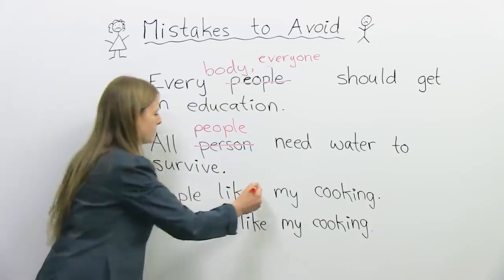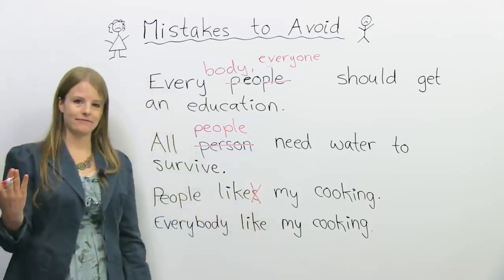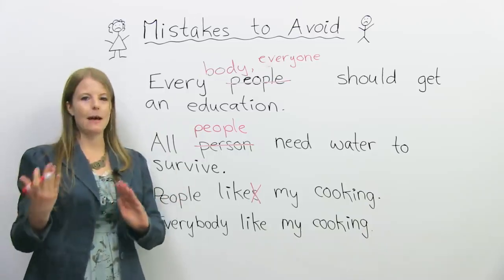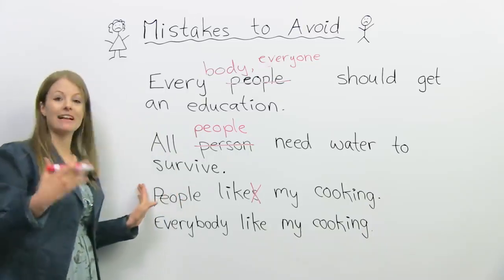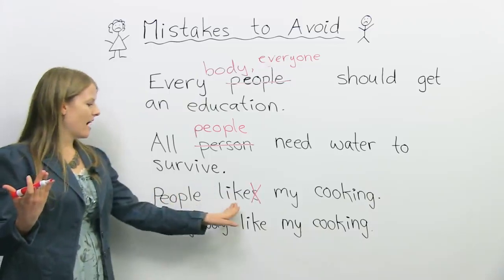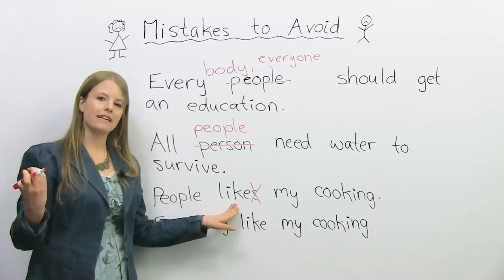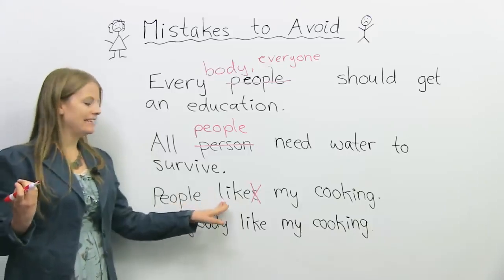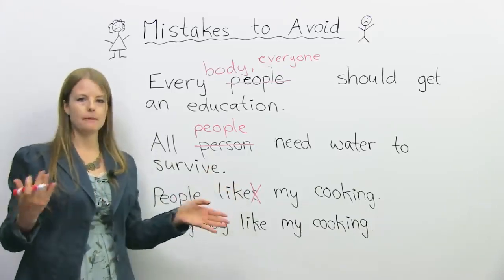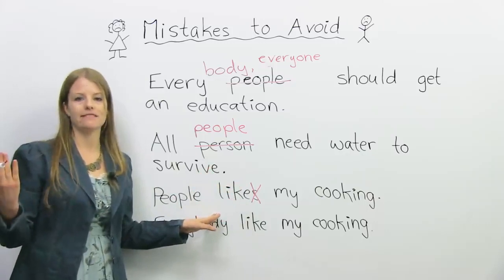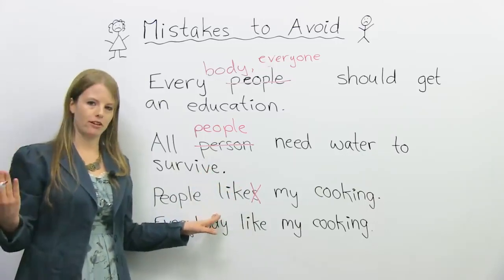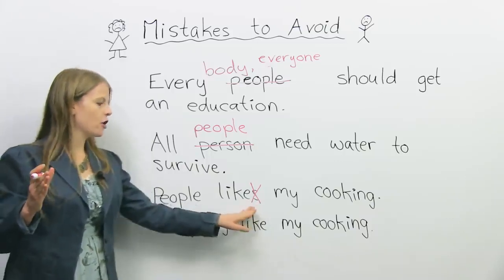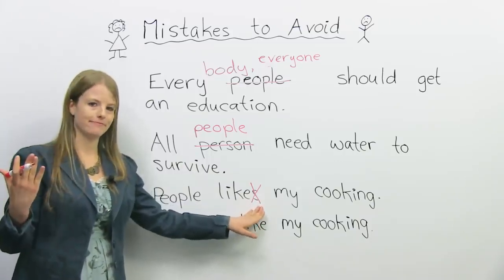It should actually just be people like, okay? So it's kind of like they like, people like. So imagine people as they. The subject-verb agreement should be without an S. People need to eat. People like shopping. People play sports. So if you use the word people, there's no S on the verb.